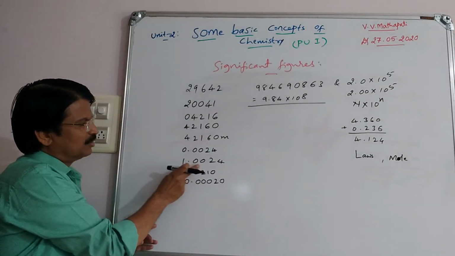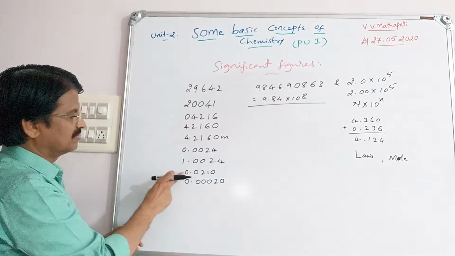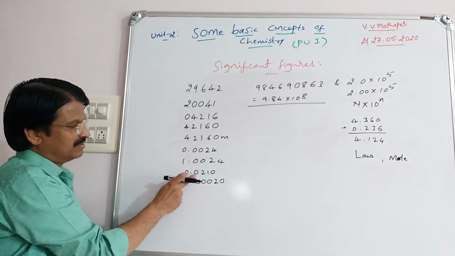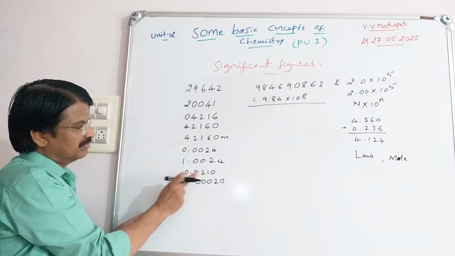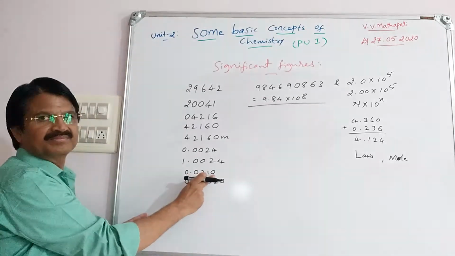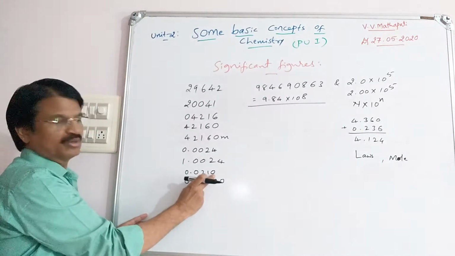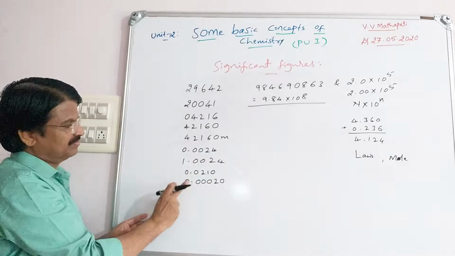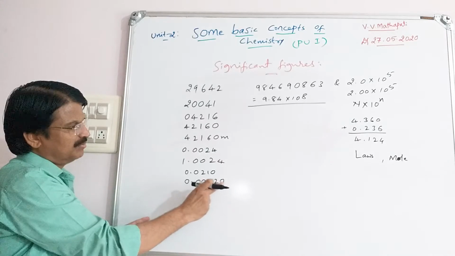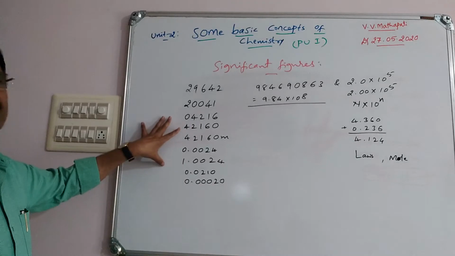Yes, if zeros lie between any numbers, they are considered significant figures. Next, again less than 1, 0.0: this zero is not significant, but the last zero after the decimal point and after the non-zero digit is significant. Here also the same: the first three zeros are not significant, but the last one is. So this is how we can write about significant figures.